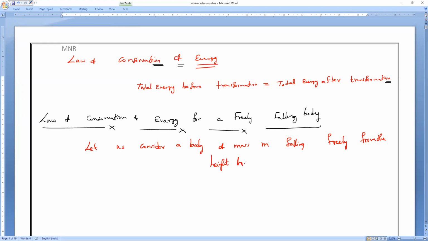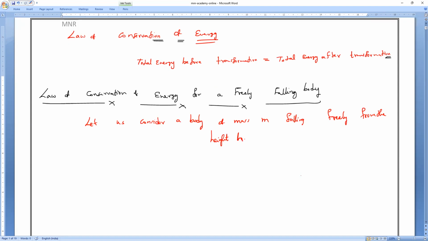Do you understand, all of you? From the height h. So there is an object of mass m which is initially at point A.